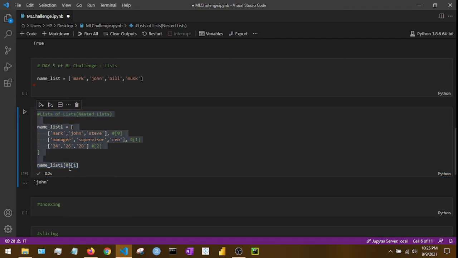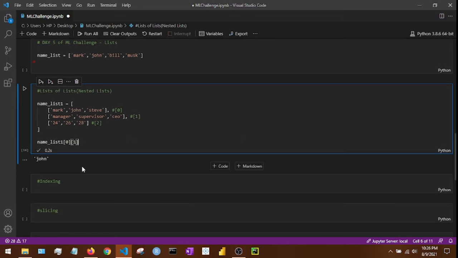So it's giving me John. What's happening here is that it's saying inside name list, bring me the element at the first place. The element at the first place is this list. It will print this list, and inside this list, bring me the second element, that is John, right? So that's how you can go through the nested lists.